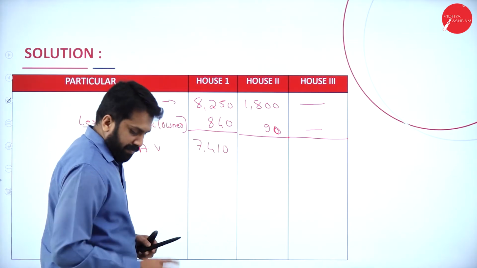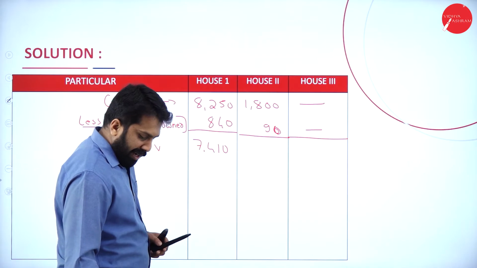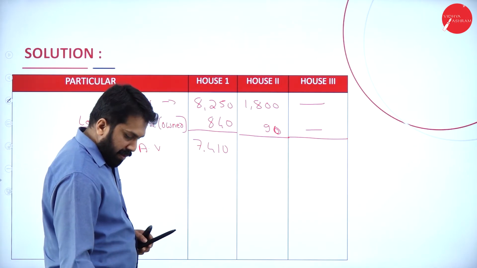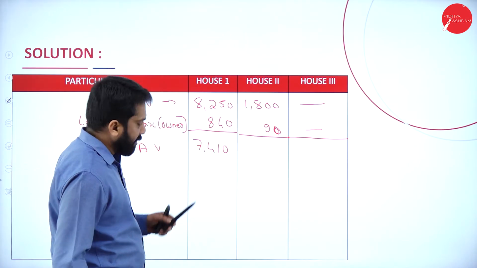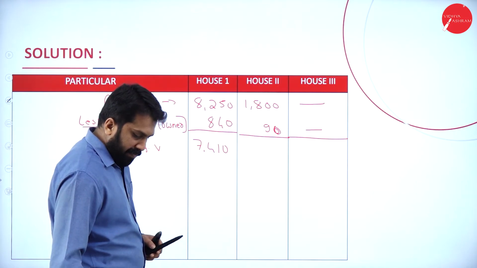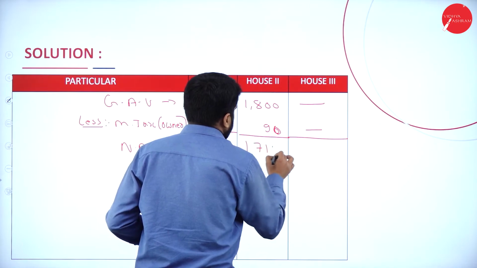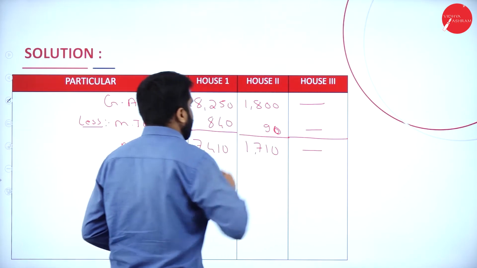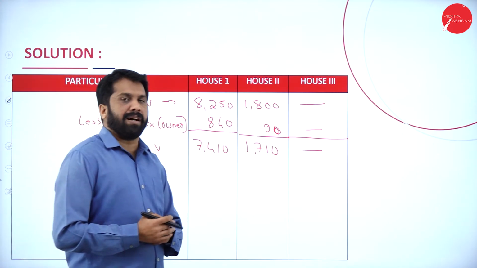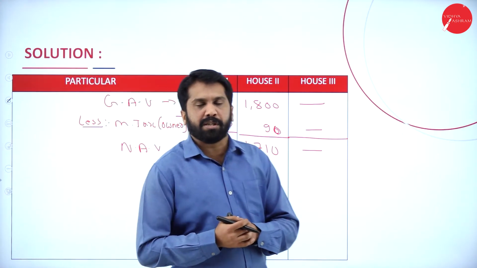What is the next one? This will be 1,800. 1,800 minus 90 is 1,710. So this will be nil. You got your net annual value after deducting your municipal tax.